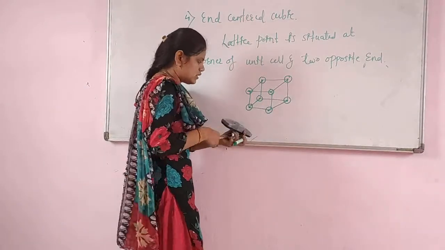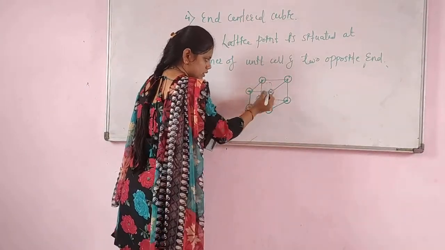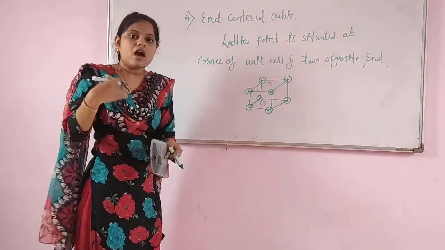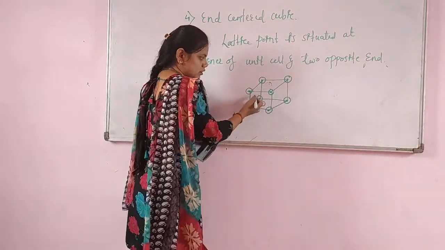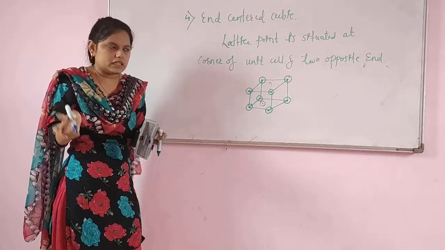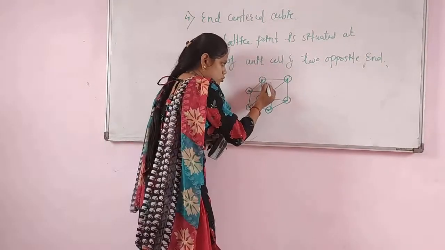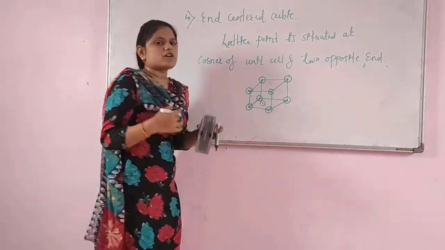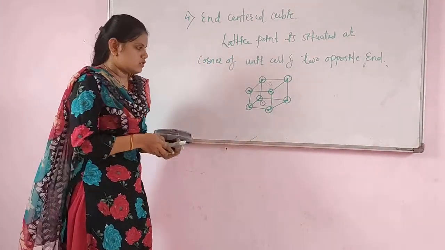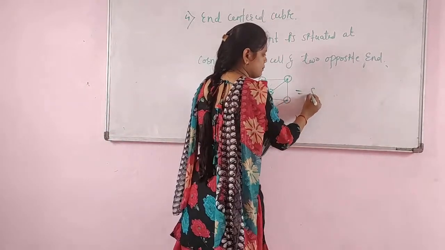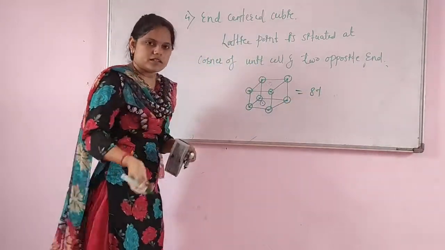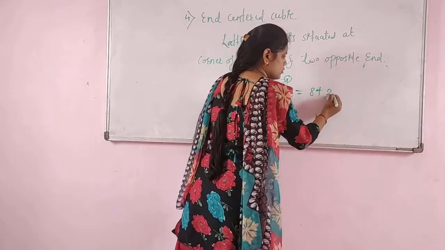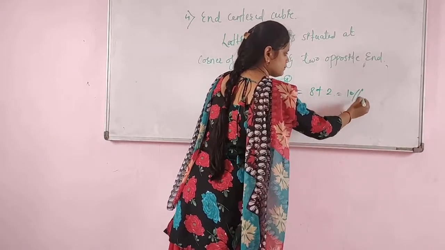Either this one and this one, or this or this. Only 2 opposite ends, and on these 2 opposite ends there is a presence of another 2 lattice points. So the total lattice points present in the end-centered cubic will be 8 plus 2, which is 10.